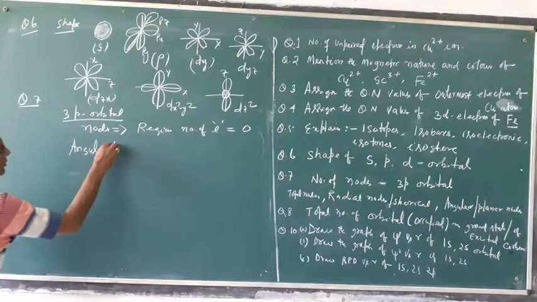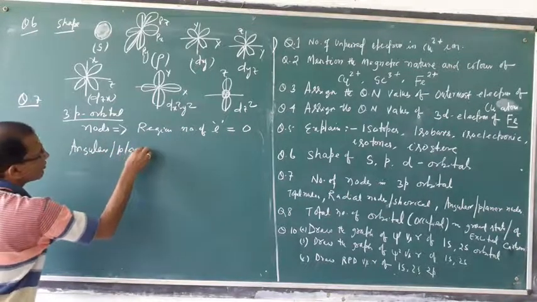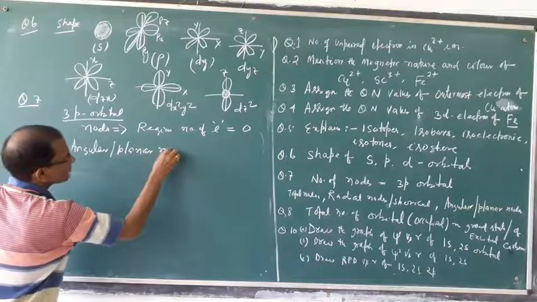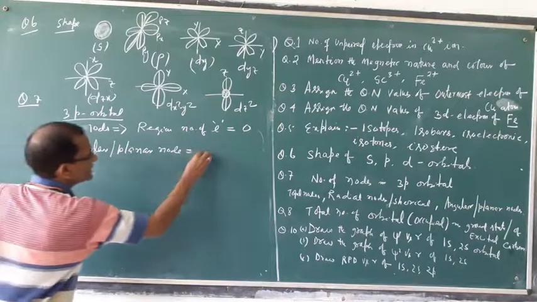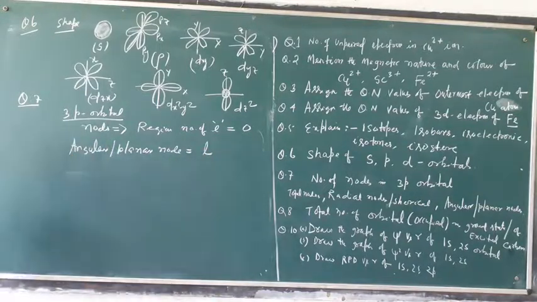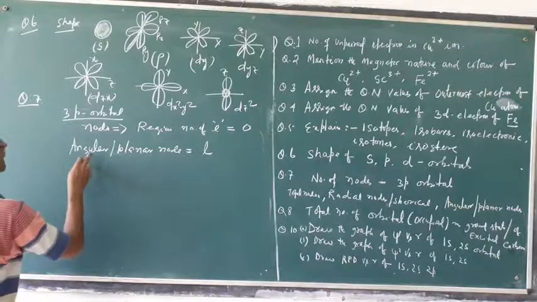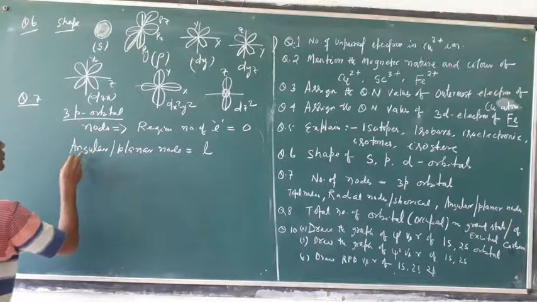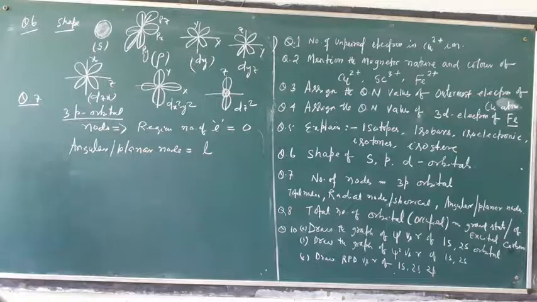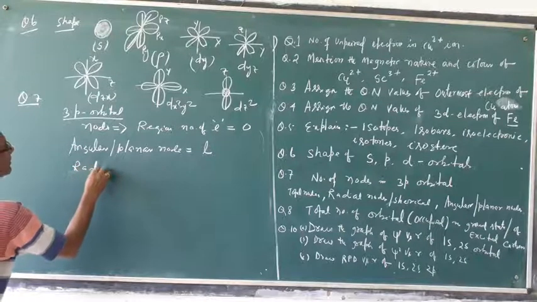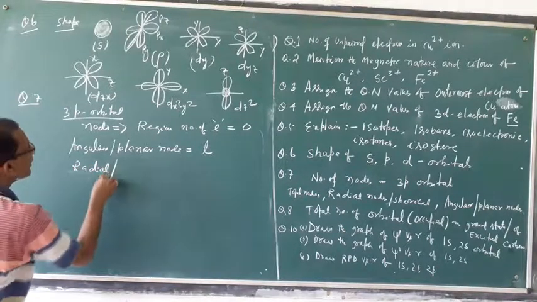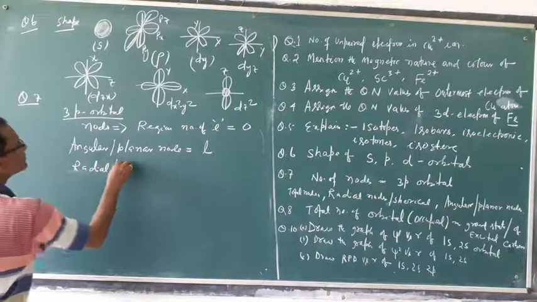Angular nodes or planar nodes correspond to l. And another type of node is radial, also called spherical nodes.